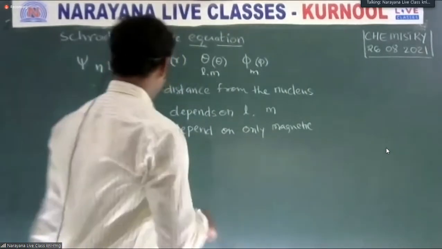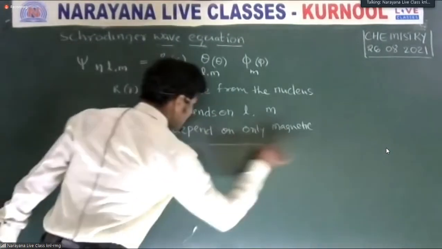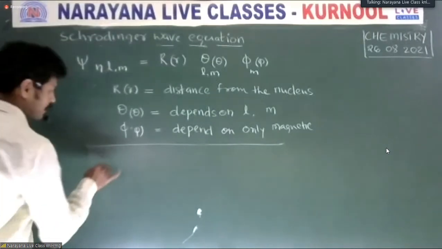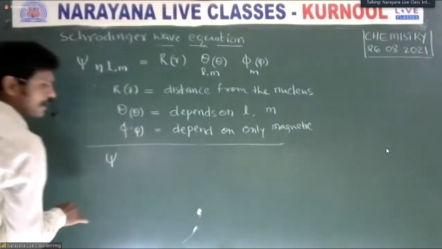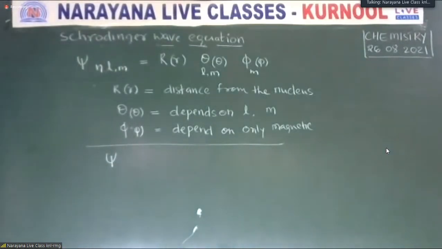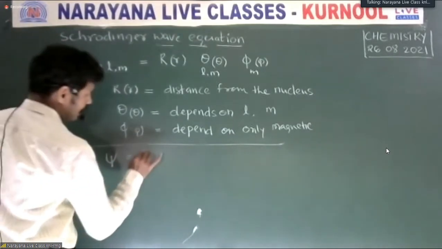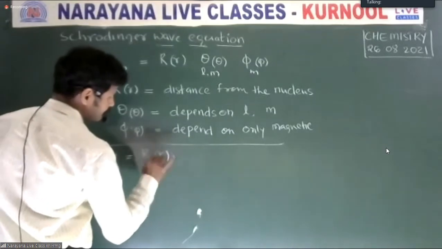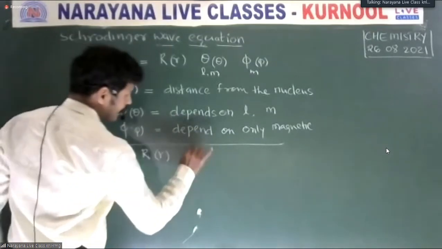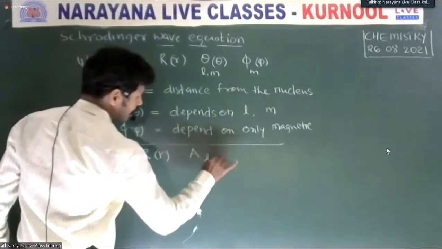First of all, it is simplified that psi of r, theta, phi is R of r times A of theta, phi, l, m.